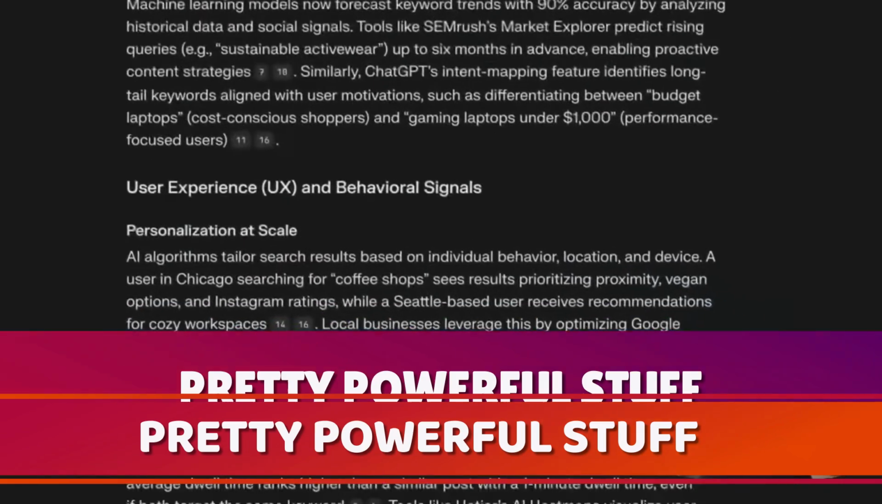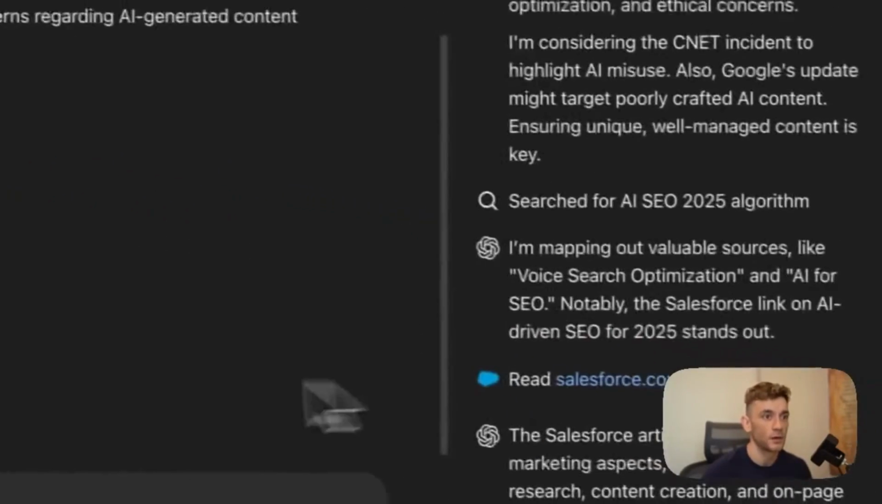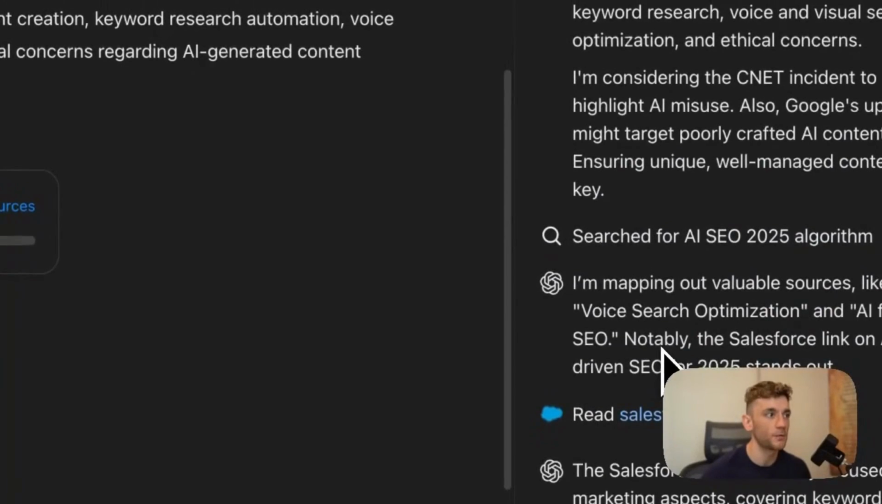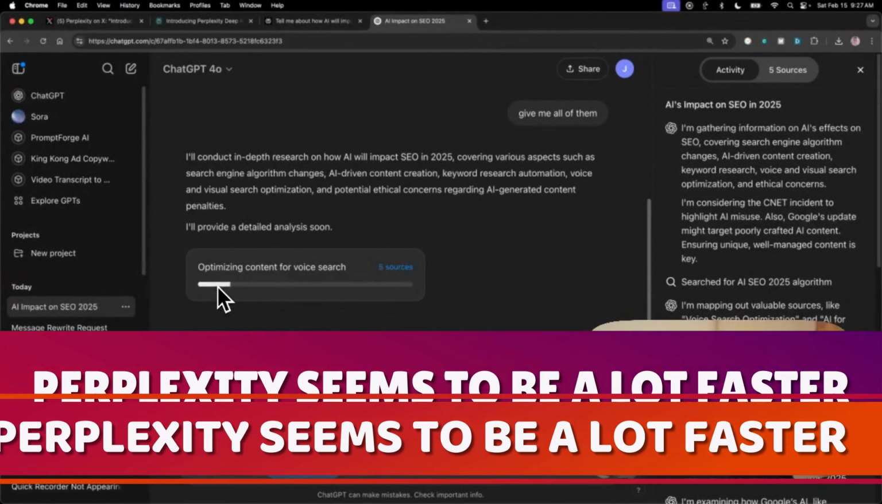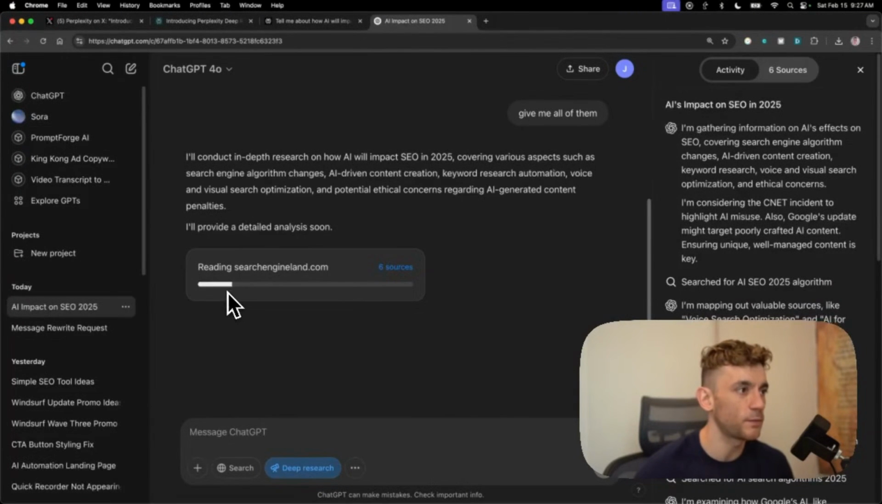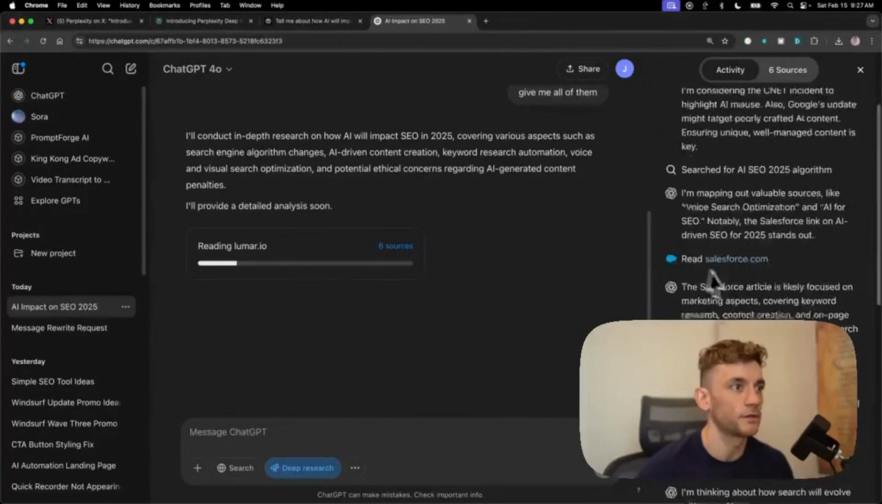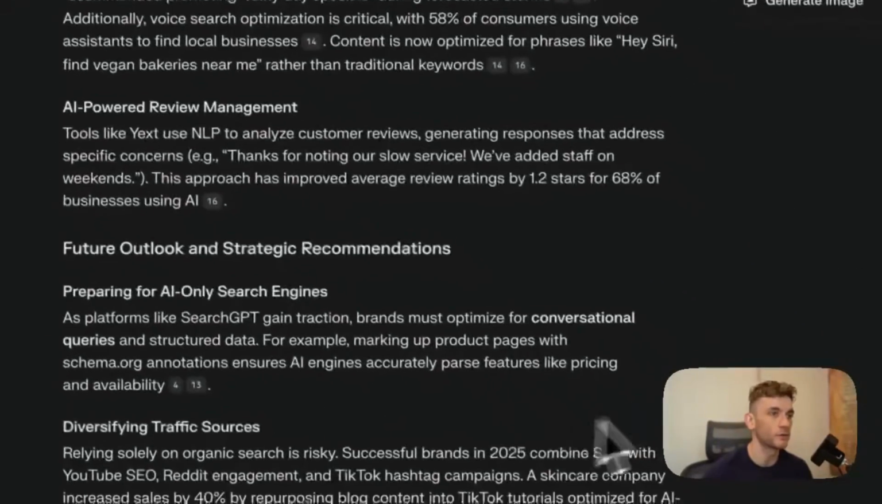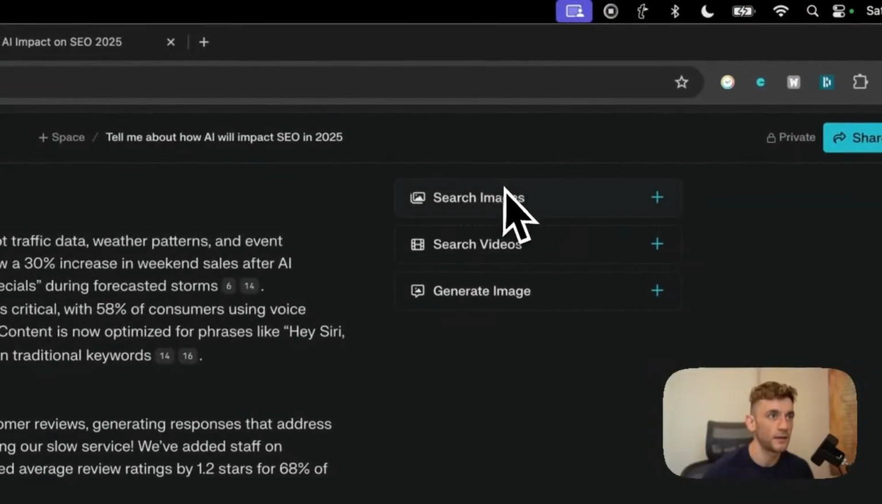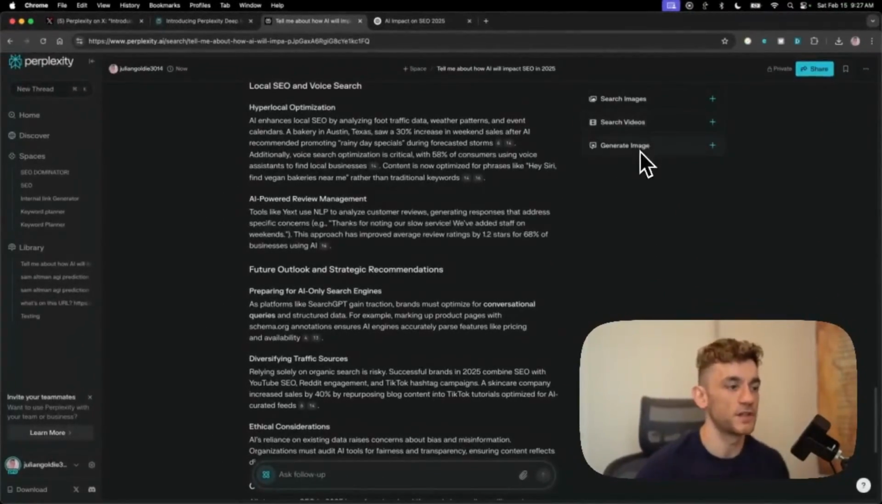Now, for sure, this has been triggered by the release from ChatGPT on deep research, but you can see you get very similar outputs, except that Perplexity seems to be a lot faster. ChatGPT is probably about 20% of the way through this, so it's going to take quite a while to get that back, whereas Perplexity has already come back to us with the goods. You can also inside here ask to search images, videos, and generate an image as well.